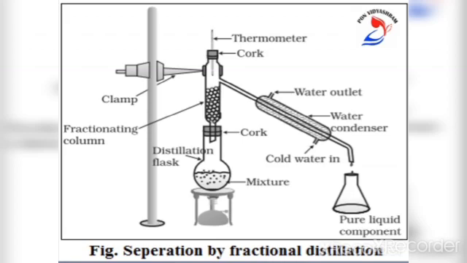So, fractional distillation separates the various liquids according to their boiling point. The more volatile liquid, which means it has the lower boiling point, distills first, and the less volatile liquid, which has the higher boiling point, distills later.